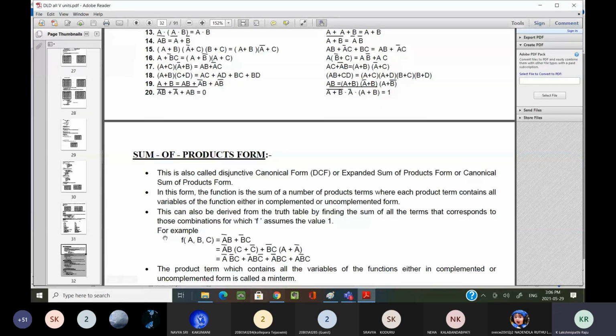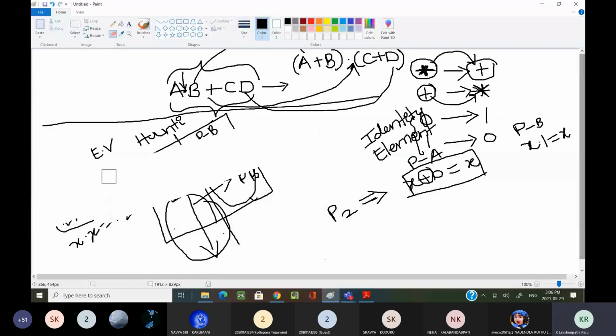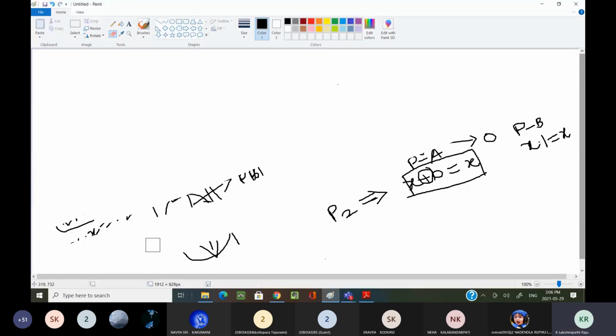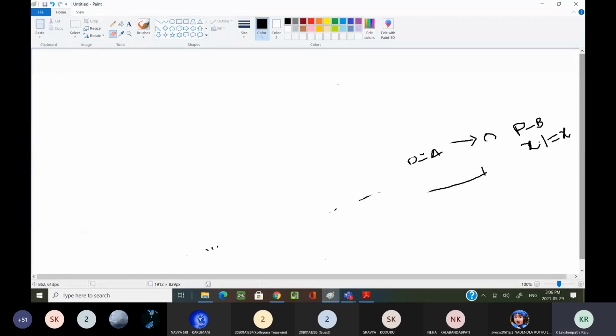Before going to sum of products or product of sums, now what is a Boolean function? This is an important definition. Based on this Boolean function only, we are going to do some problems, how we are simplifying the problems and reducing the logical expression. Now, what is a Boolean expression? Can you please note down the definition? Then we'll come back to the explanation part. Make a heading as Boolean function.